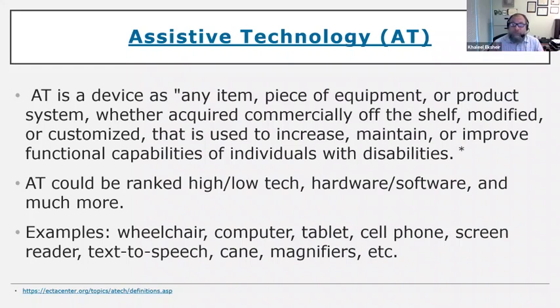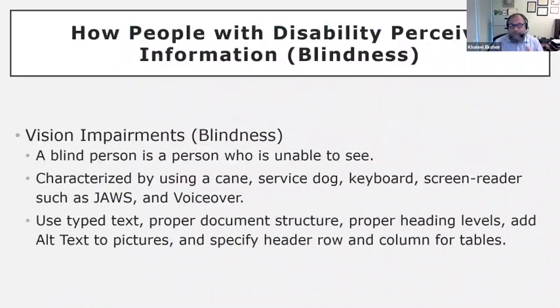There is also text-to-speech, where you select the text and it will be read aloud for you. The cane is used mostly by blind or low vision people. Magnifying tools like CCTVs and handheld CCTVs and so forth. So these are some of the examples of assistive technology.